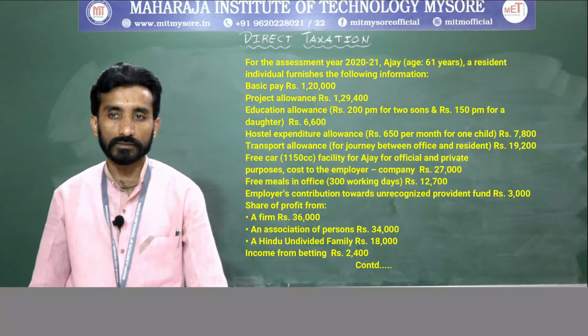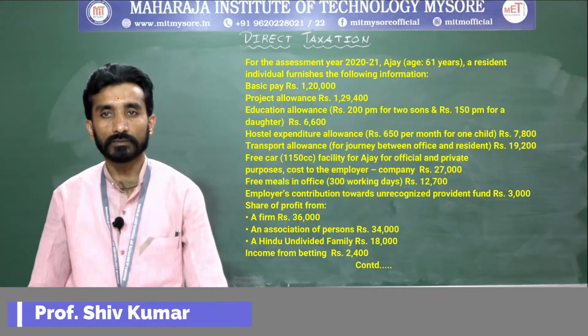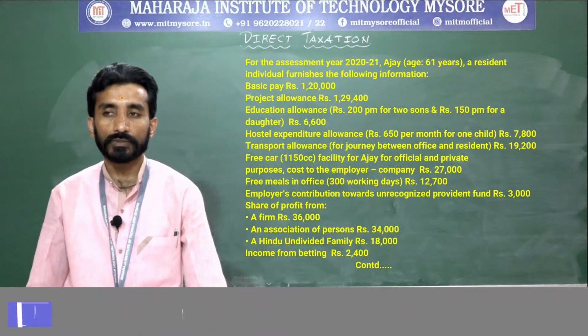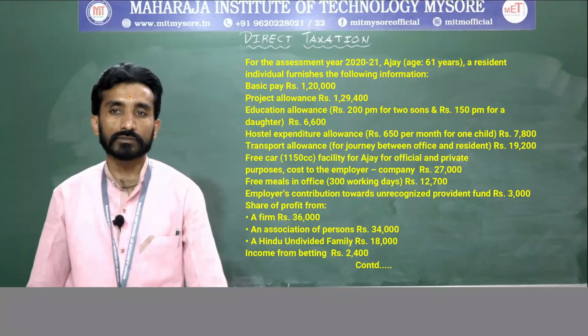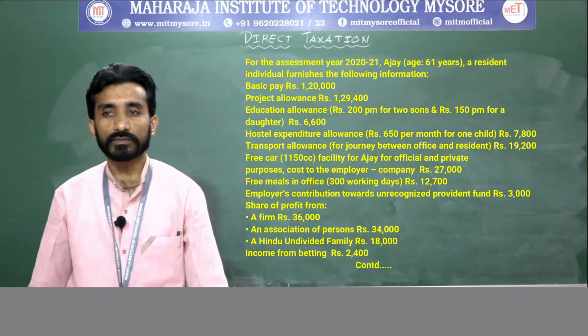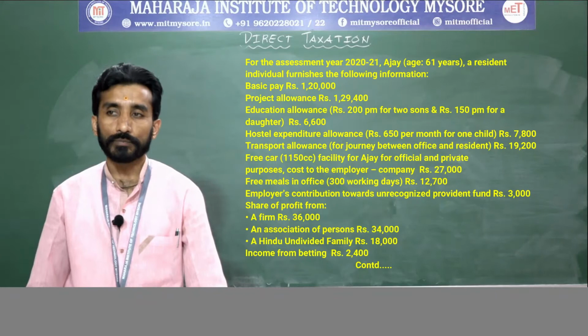Hostel expenditure allowance rupees 650 per month for one child, rupees 7,800. Transport allowance for the journey between office and residence, rupees 19,200.